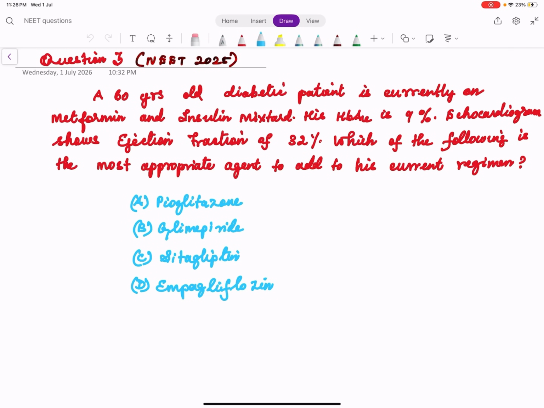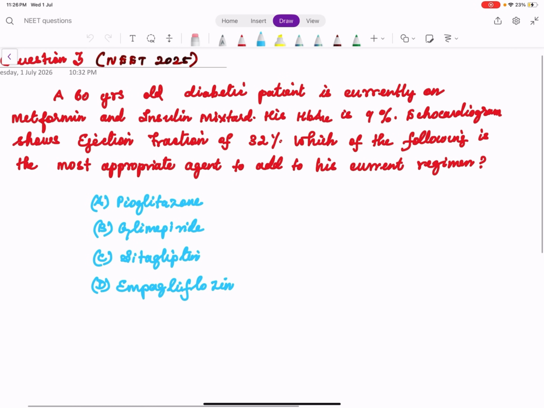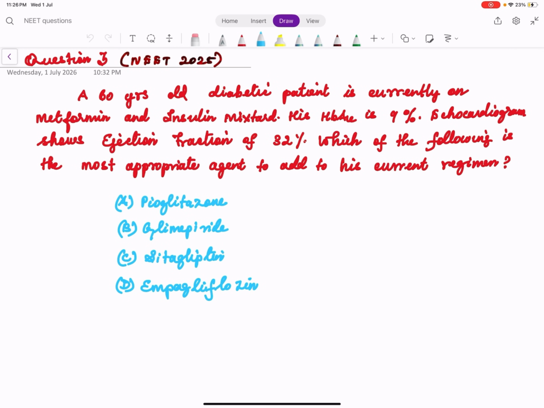Now coming to question 3 of previous year NEET question 2025 in cardiology department. So to solve this case, again we have to read from the last line. Which of the following is the most appropriate agent to add to his current regimen? So we understand that some drugs will be given in the question. We have to think of any drug which has to be added extra.